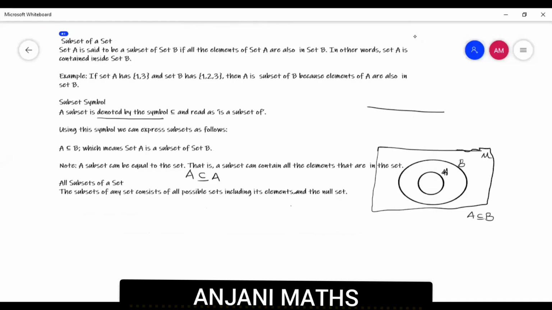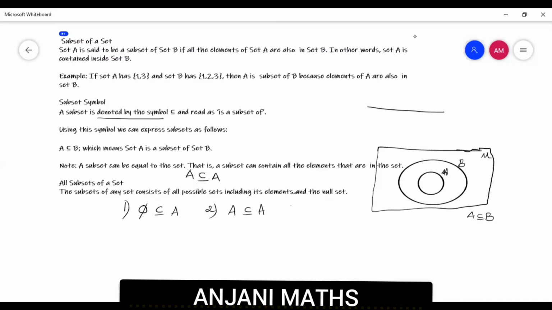All subsets of a set. In order to find all subsets of a set, we have to make 2 points. The first point is, the subset of any set consists of all possible sets, including its elements and the null set. Always phi is a subset of A. And the second point is, always the set A is a subset of itself.